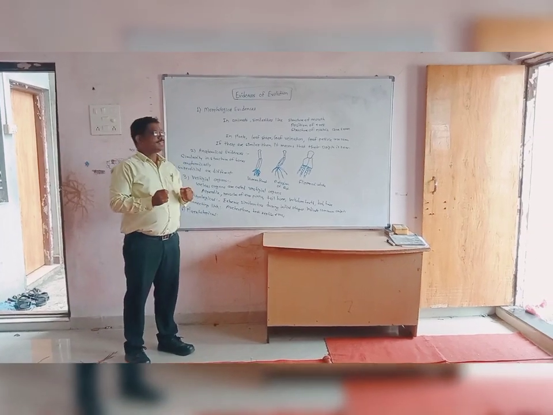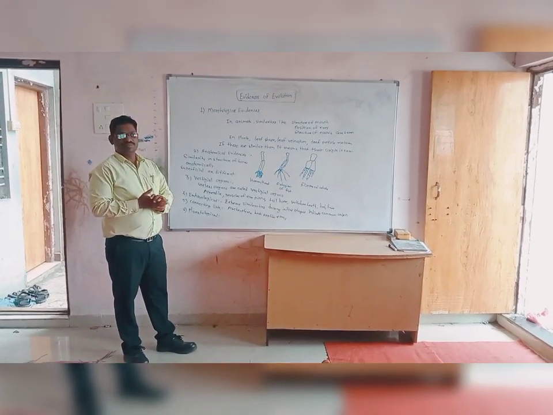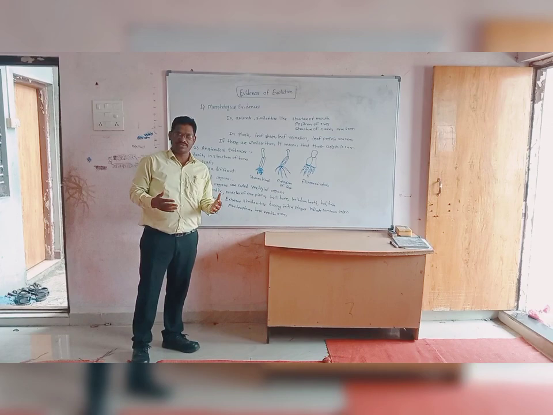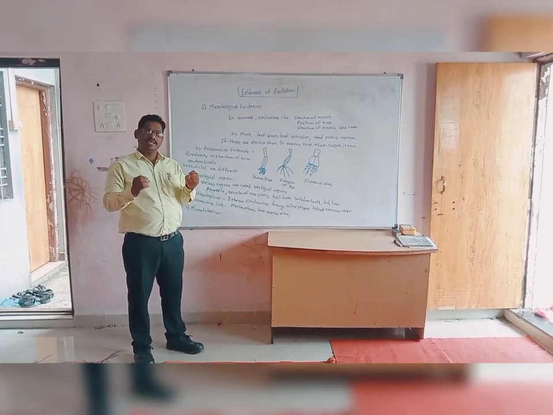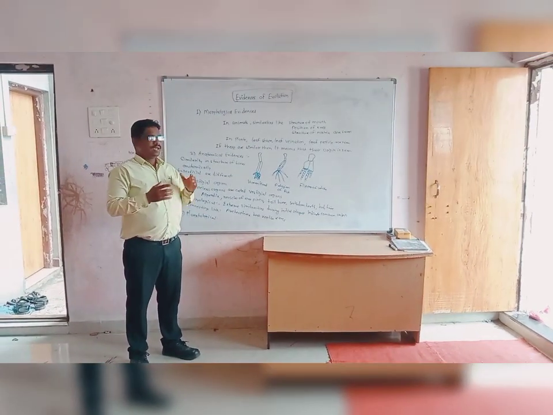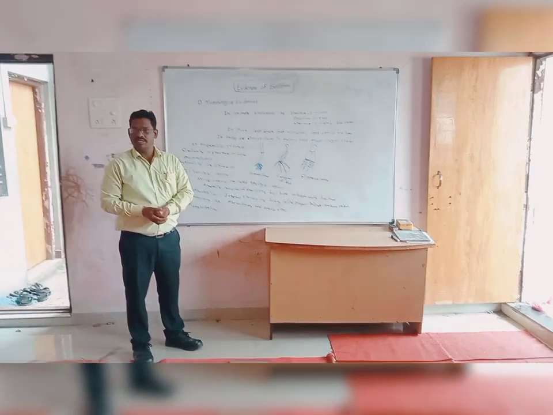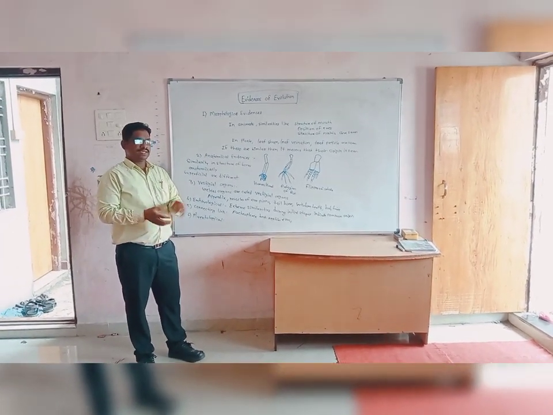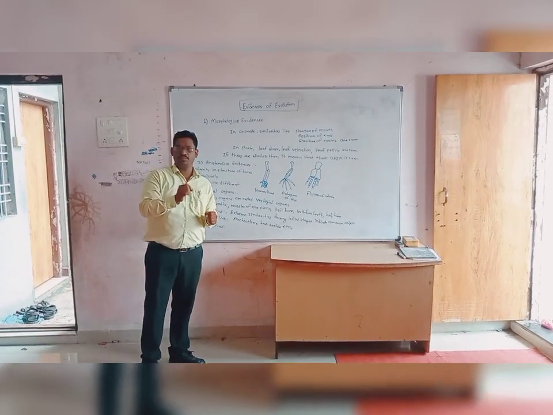About the evidences of evolution. Evolution means gradual changes which take place in living organisms. That type of gradual change is called evolution. But each and everything needs proof.